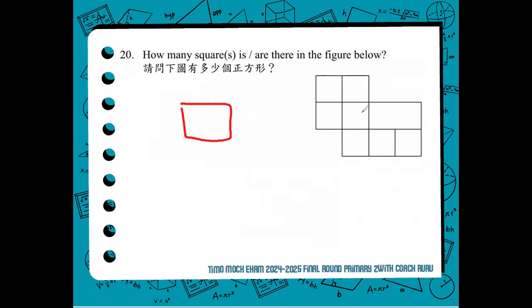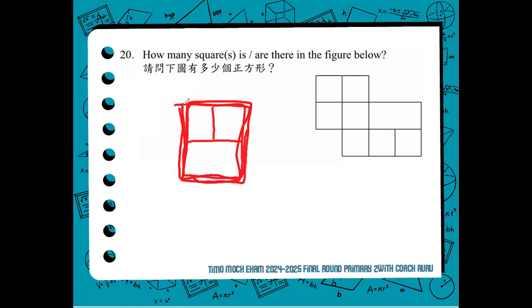In the given example, it could look like this, as long as the 4 main outer sides are still equal. This is considered a bigger square.